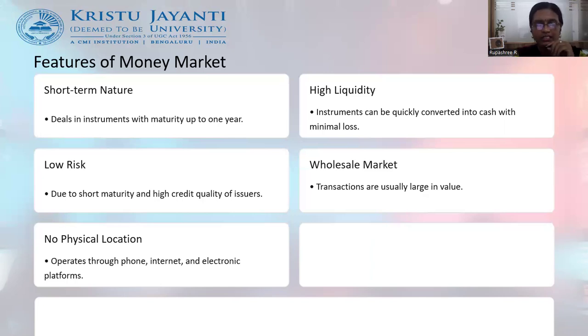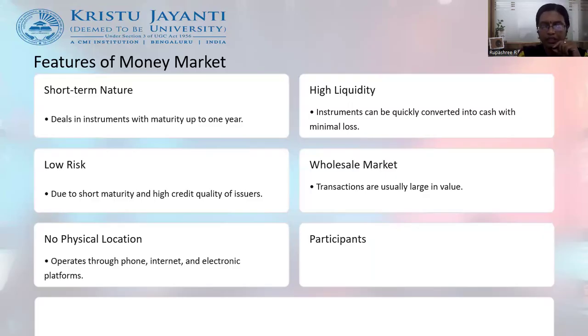There is no physical location actually defined where a money market will be traded, because the transaction takes place through banks, brokers, and dealers. Therefore, unlike the capital market, there is no physical location for any money market instrument to be traded.